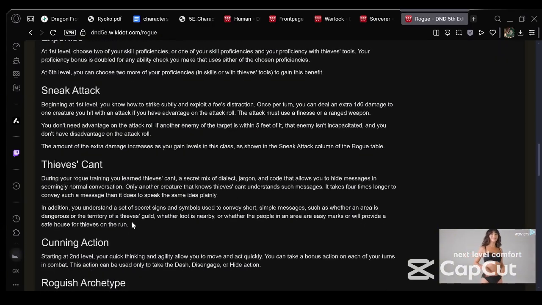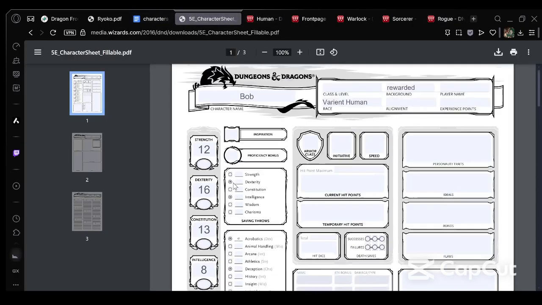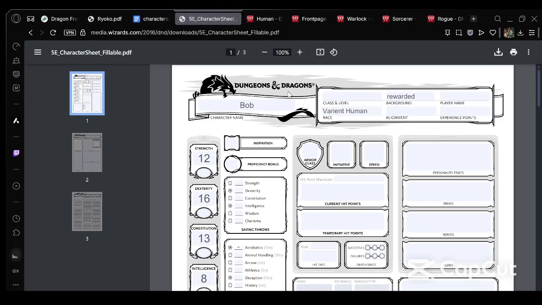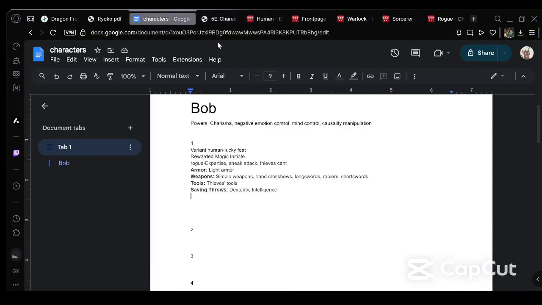I'm gonna have to do all this at the end. So that is level 1 done. Let me just make sure. Yep. So now it is time to go to level 2. Now, what do you do at level 2?